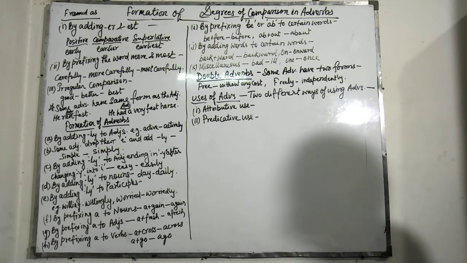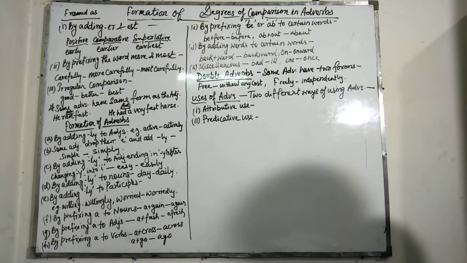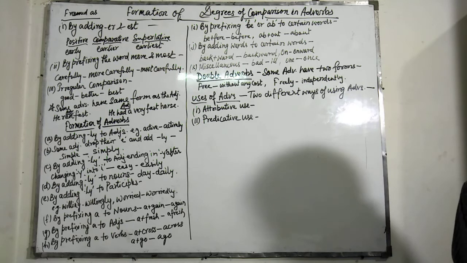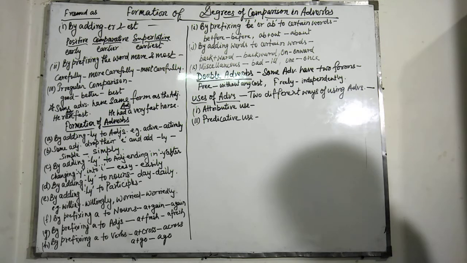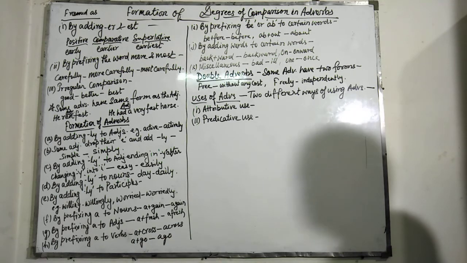For example, a plus broad, abroad; a plus live, alive; a plus round, around. By prefixing a to a verb: a plus cross, across; a plus go, ago, etc.